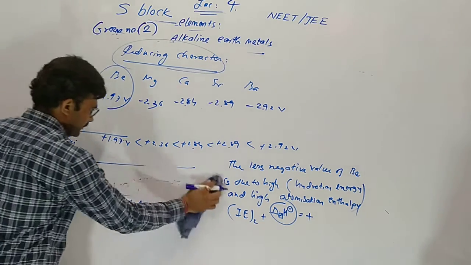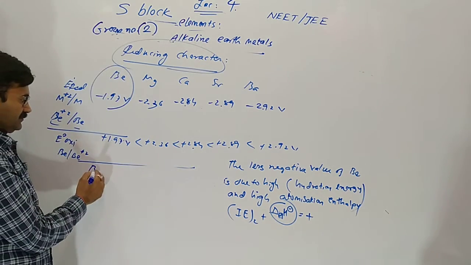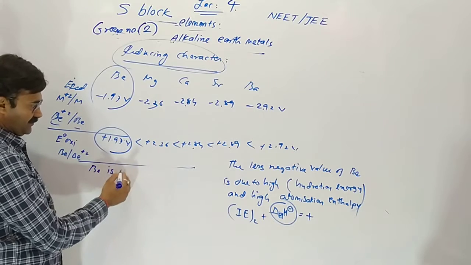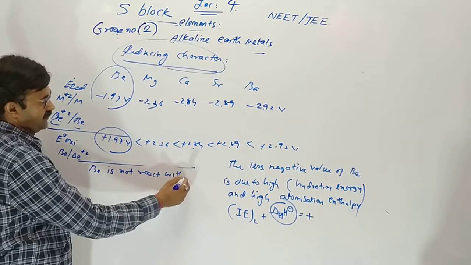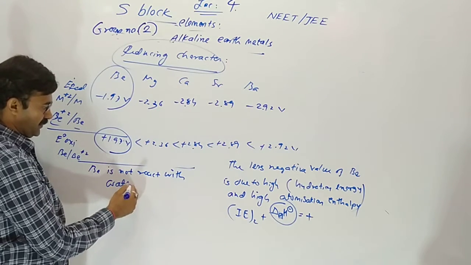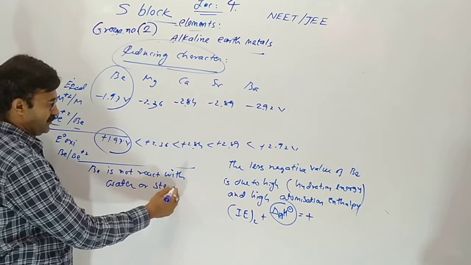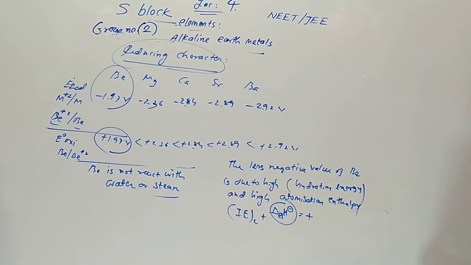So beryllium does not react with water or steam. Store in your mind: beryllium does not react with water or steam of the water. It is very less reactive. Now, calcium, strontium, barium react with cold water.